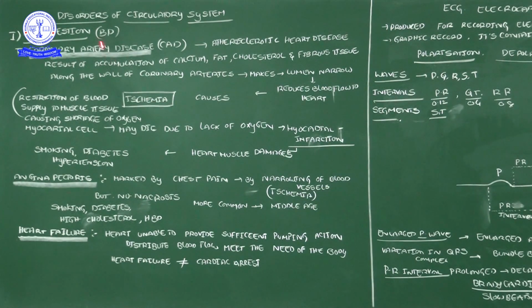On the board, first column: disorders of the circulatory system. Yesterday you got clarity about hypertension, why we get BP. The normal healthy person's BP is 120/80, systolic and diastolic pressures. If it crosses 140/90, it is considered hypertension.